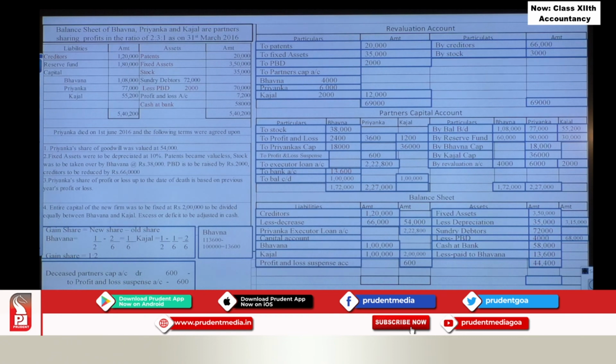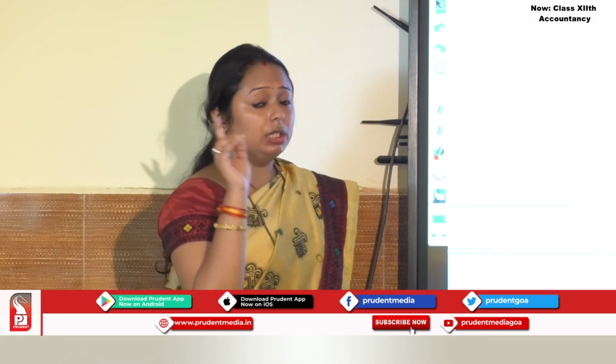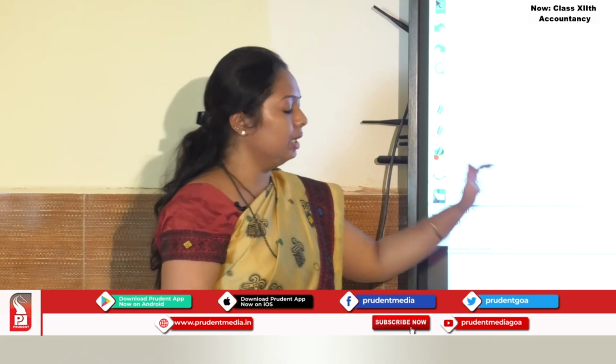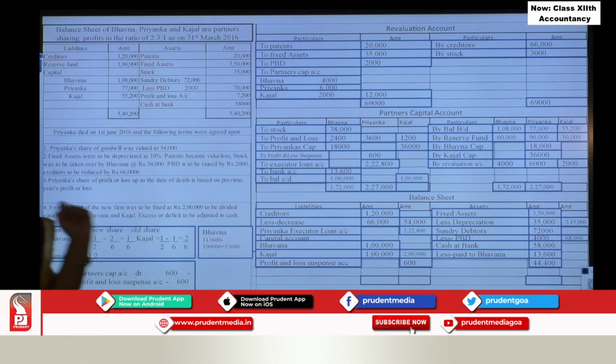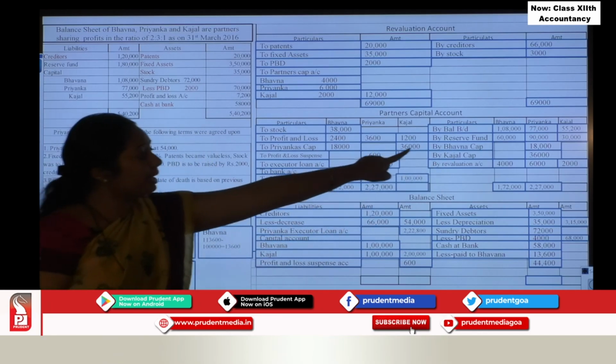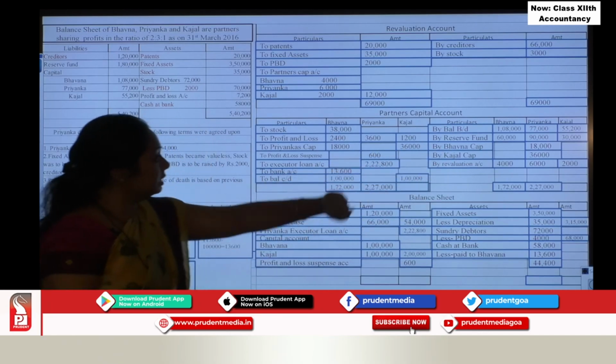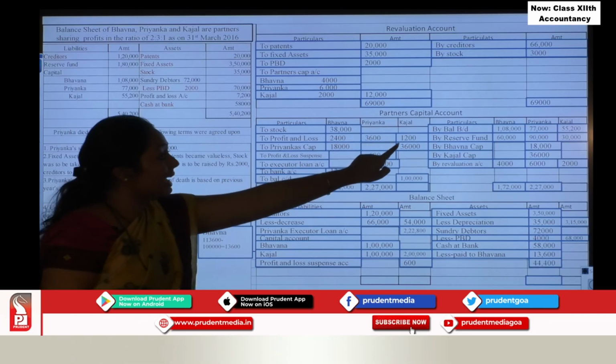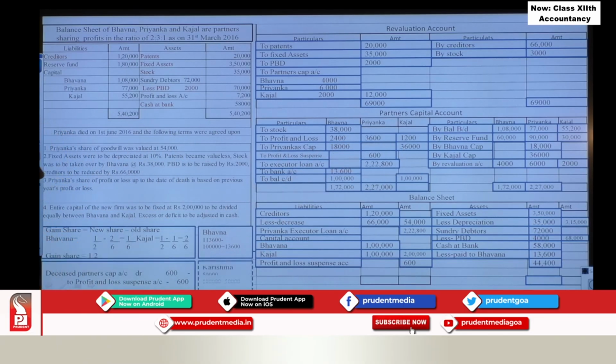Now the next partner, that is Kajal. What is the required capital for Kajal? It is 1 lakh, right? And how much is the actual capital which is there? 55,200 plus 30,000 plus 2,000 minus 1,200 minus 36,000. So if you check here, Kajal's actual capital is 50,000, means actual balance is 50,000 and required is 1 lakh. So what is happening here? Here there is a deficit, or a shortage. Shortage of how much? There is a shortage of 50,000.